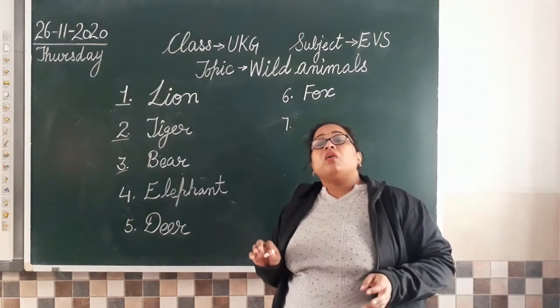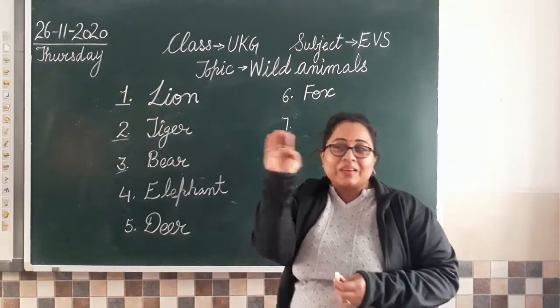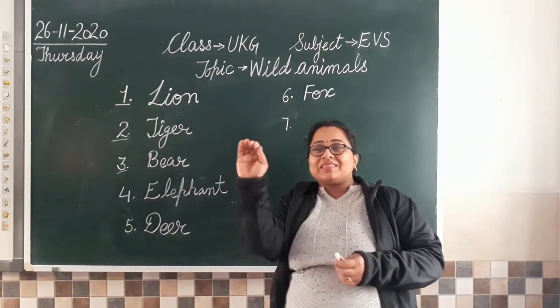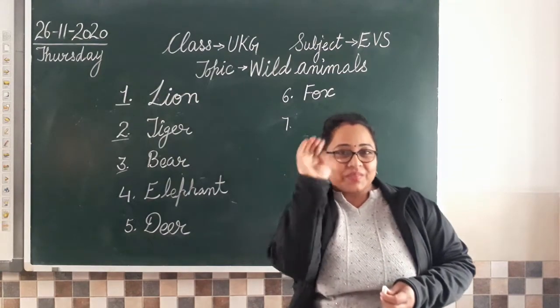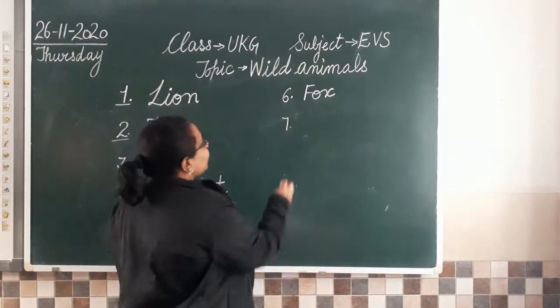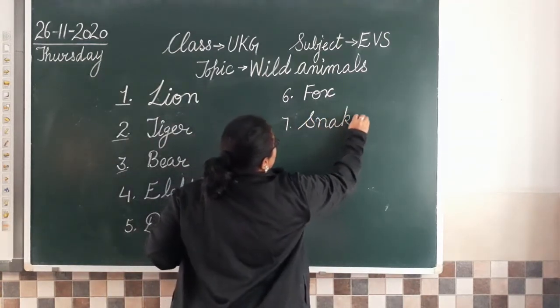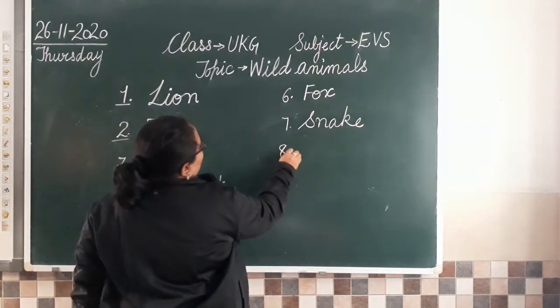The one who lives in a hole. So you must have got it. Which animal is this? The one who moves like this? Snake. Very good. So we are going to write that. Snake. Okay, one more. The last one.